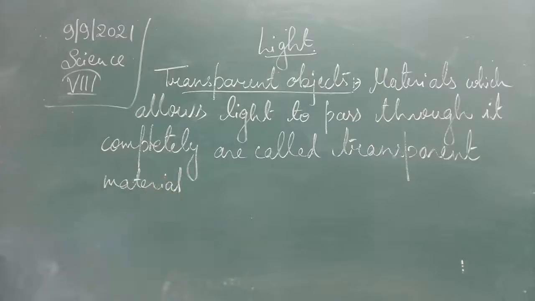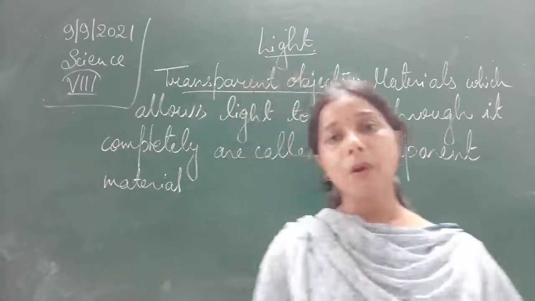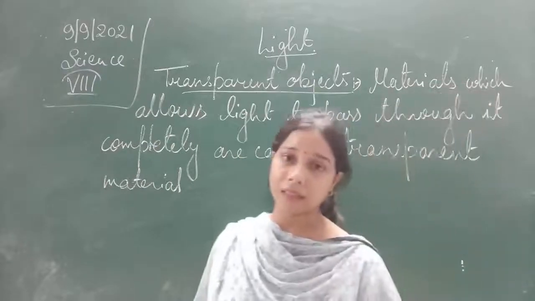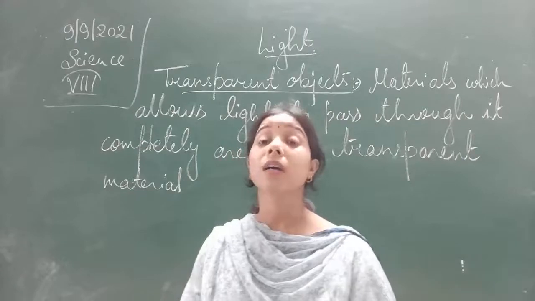So when an object allows the beam of light to pass through it very easily or completely, that kind of material is called a transparent material.